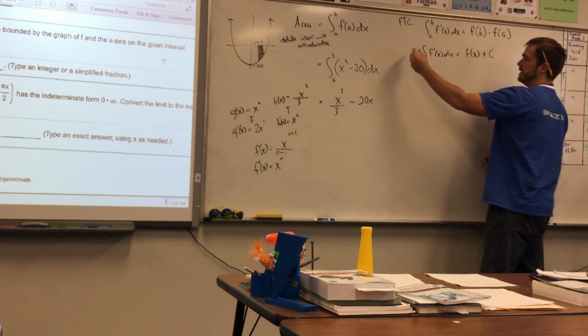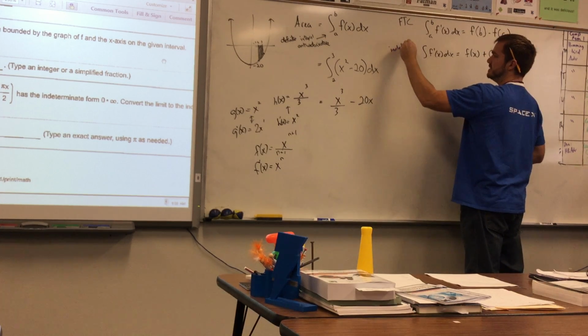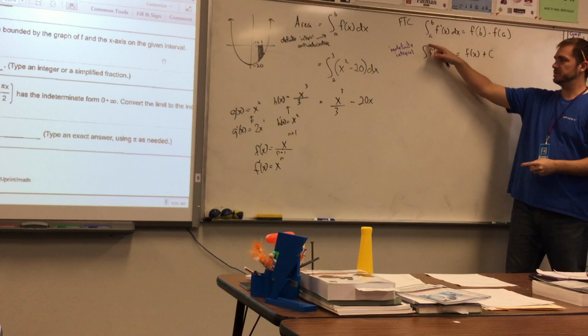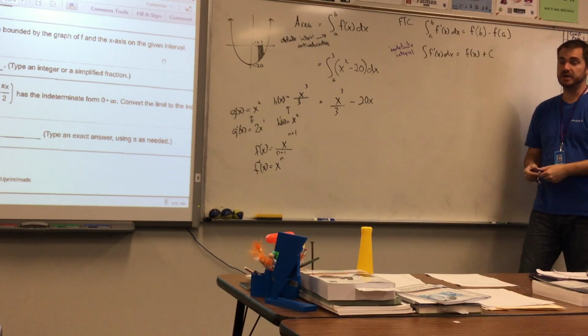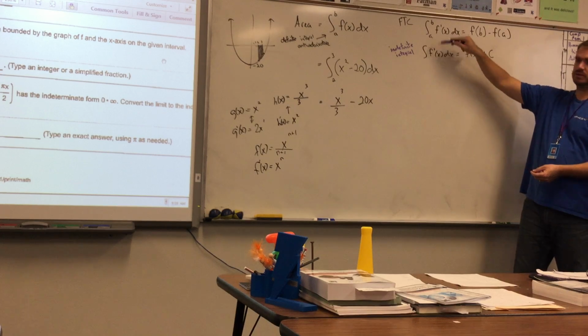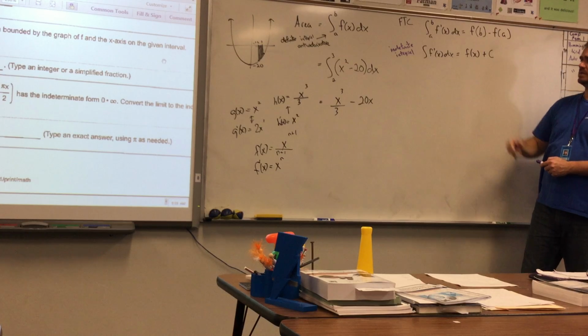This one right here is called the indefinite integral. Indefinite because it doesn't have boundaries, it's not defined. So make sure you know the difference between the definite integral and the indefinite integral, if for no other reason than to know we need to put the plus c, and we need to do the f of b minus f of a.